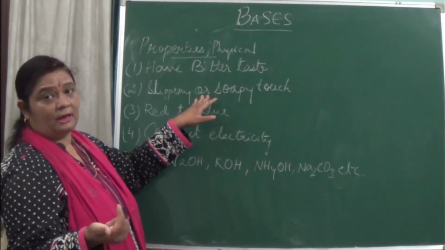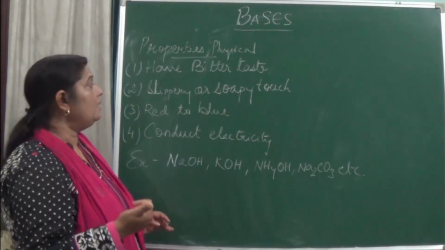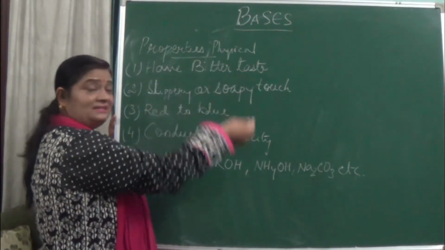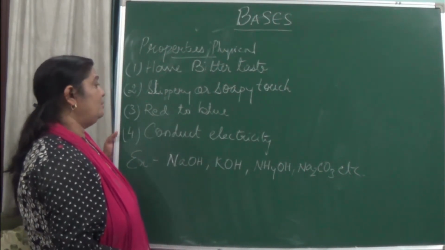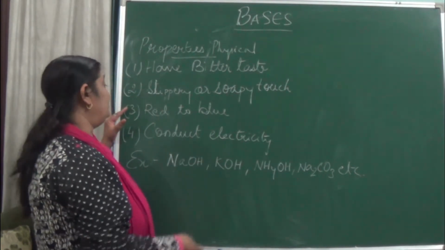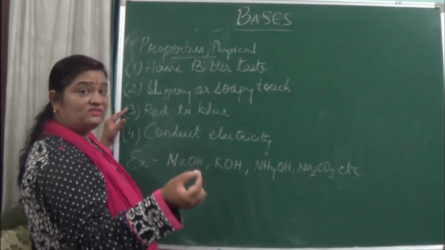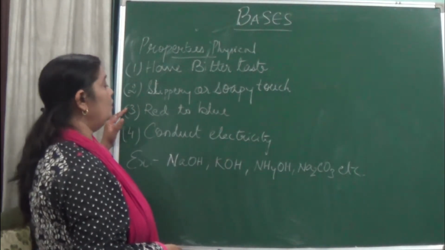Whenever it comes in contact with oil, it becomes slippery in nature. So bases have that property of being slippery. Now, bases turn red litmus blue. If you take moist red litmus paper near a base, it turns blue.